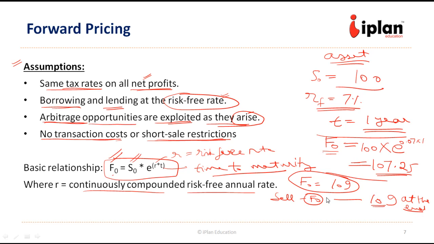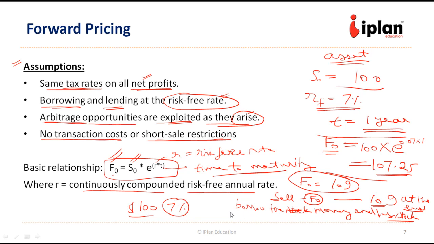In the meanwhile, he will borrow the money and buy the stock. So he borrows $100 now at the rate of 7% and buys this stock.